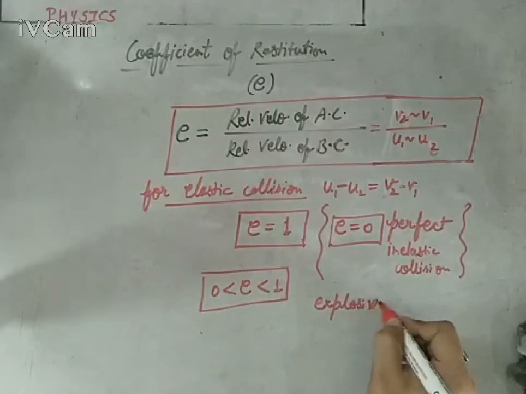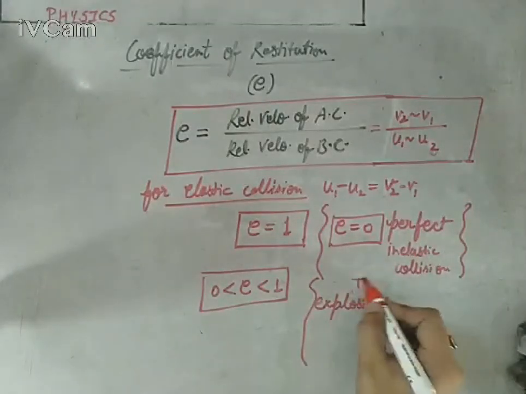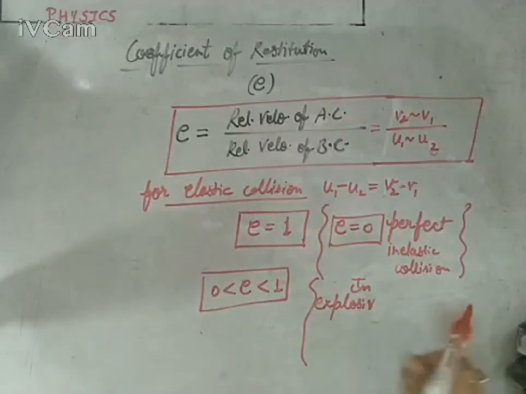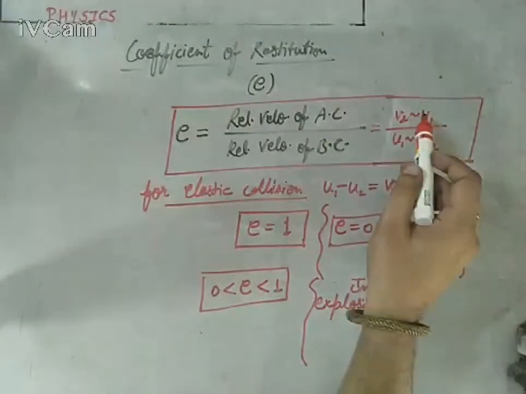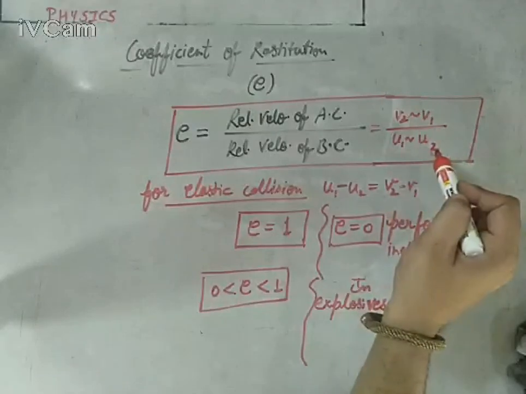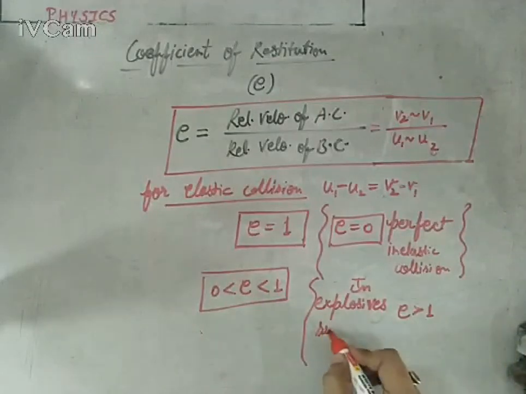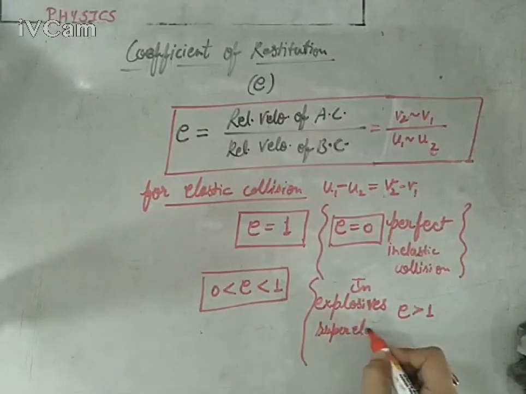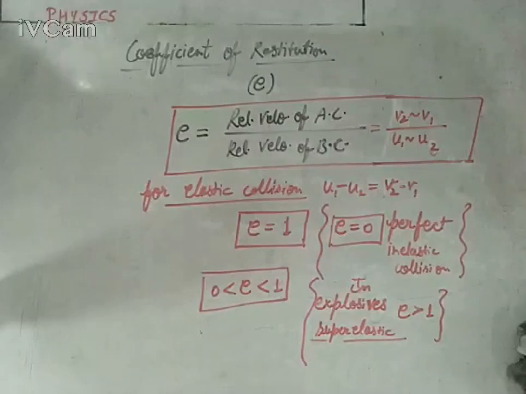In explosives or firecrackers, chemical energy turns into kinetic energy during the explosion. So the relative velocity after collision becomes higher than before collision, which means the value of e becomes greater than 1. So in explosives, a superelastic collision, the value of e is greater than 1. But in real-life general scenarios, the e value lies from 0 to 1.